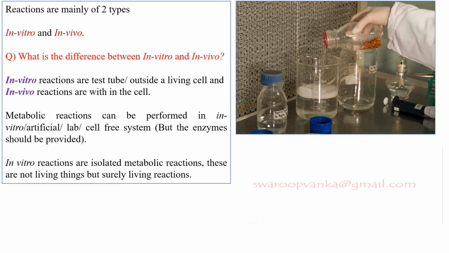Metabolic reactions are mainly of two types. Those are in vitro and in vivo reactions. In vitro reactions are in a test tube or outside a living cell, and in vivo reactions are within the cell. In vitro reactions are isolated metabolic reactions, and these are not living things but surely living reactions. And biological enzymes in the living organisms drive these chemical reactions. In vitro means we perform a reaction in glass. Vitro means glass.